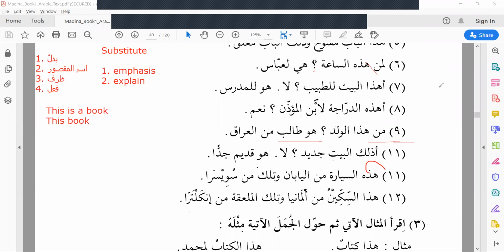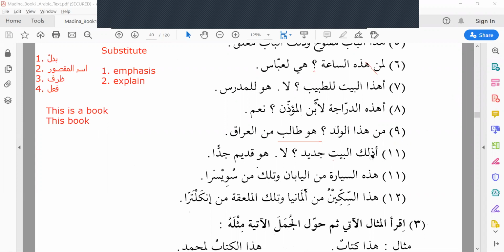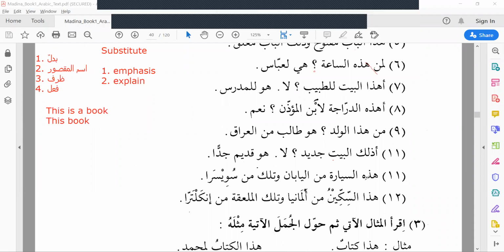Then: أذلك البيت جديد. ذلك means that. Is that house new? La, no. Huwa qadimun jiddan.